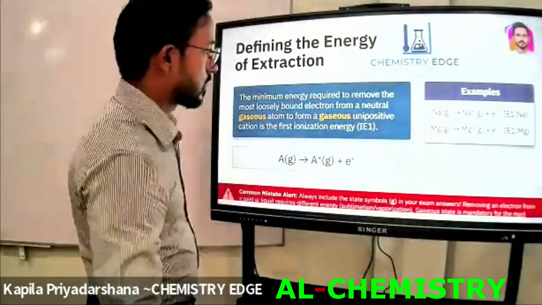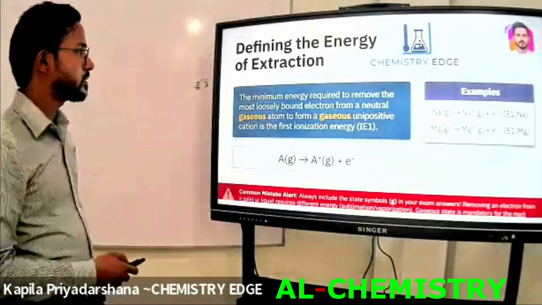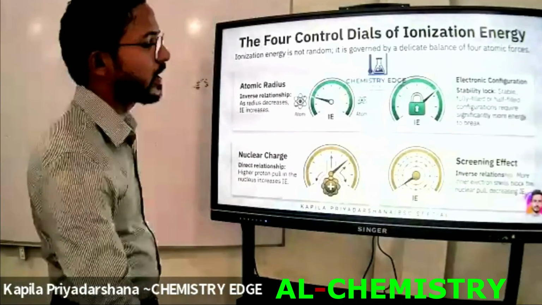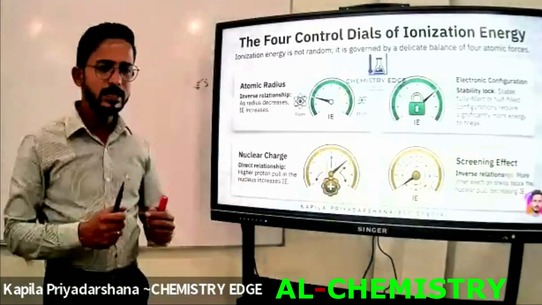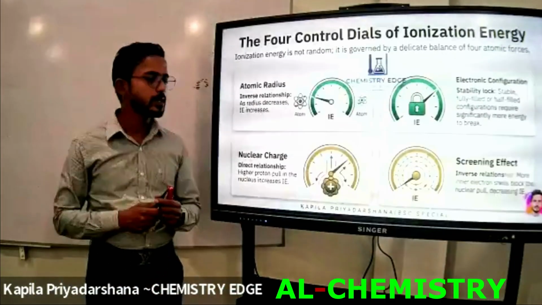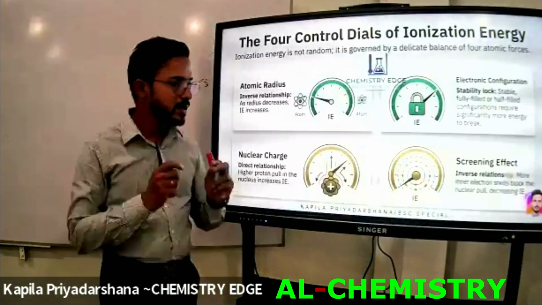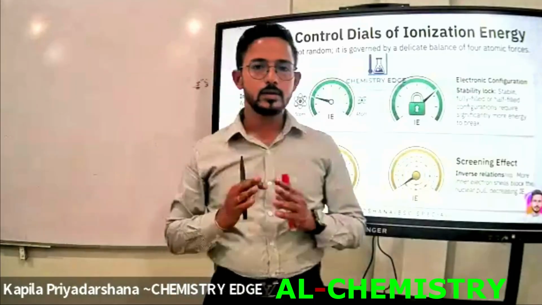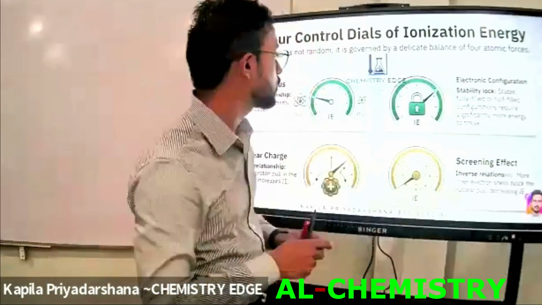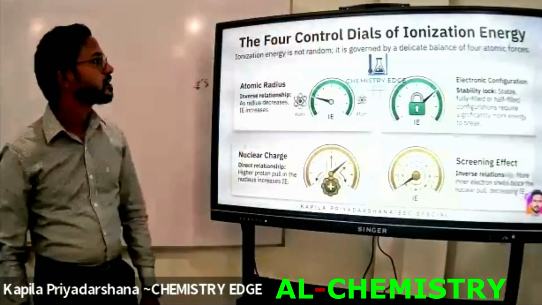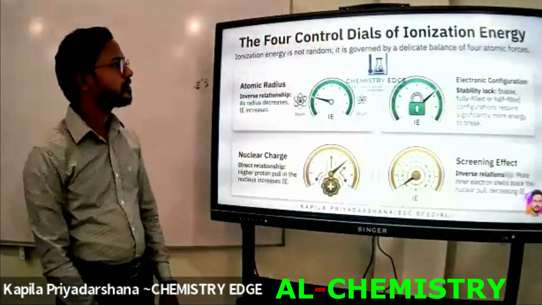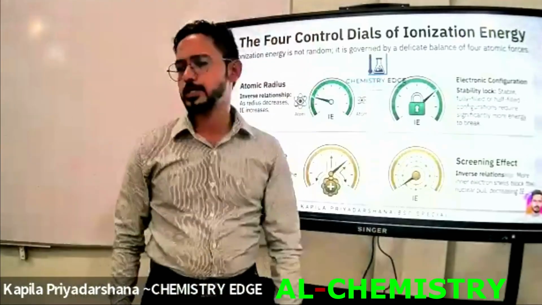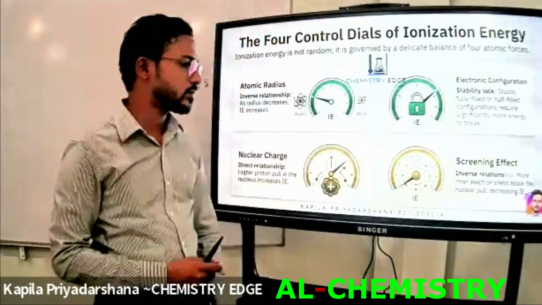Now let's move to another point. The next point is the controllers of ionization energy. What are the factors that affect this ionization energy? There are mainly two factors affecting the ionization energy. As you can see, ionization energy is not random. It's governed by a delicate balance of atomic forces. What are the factors? I have already mentioned them here.